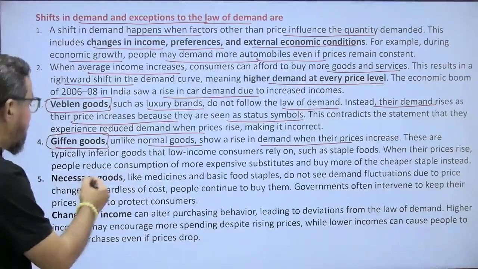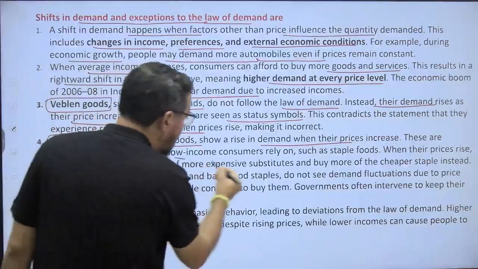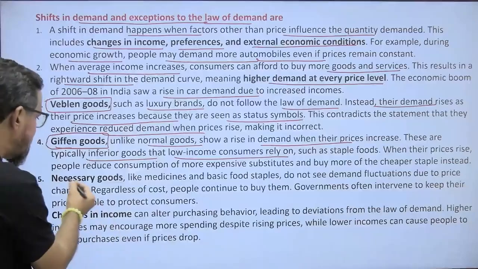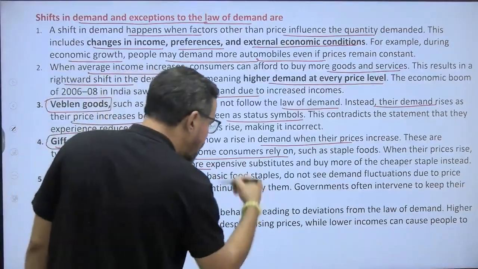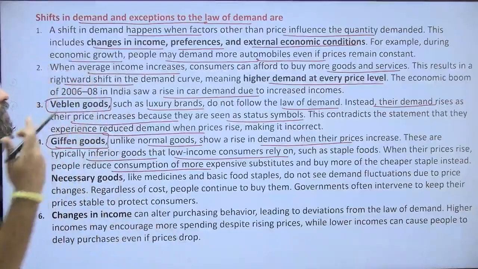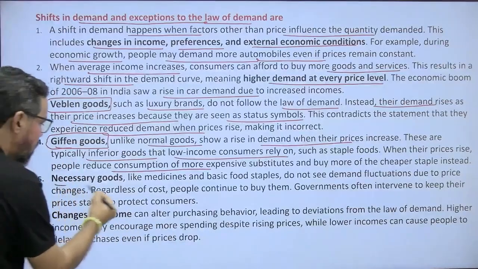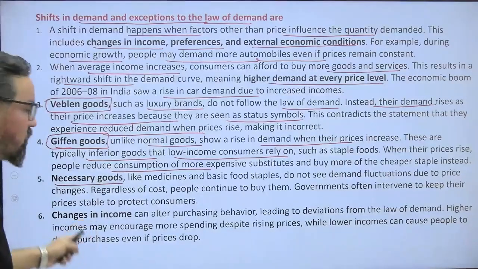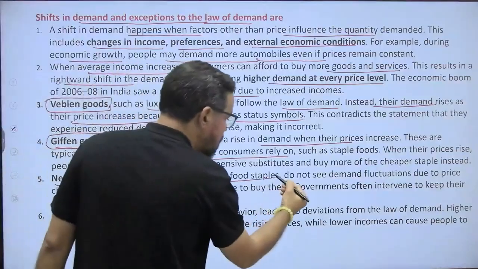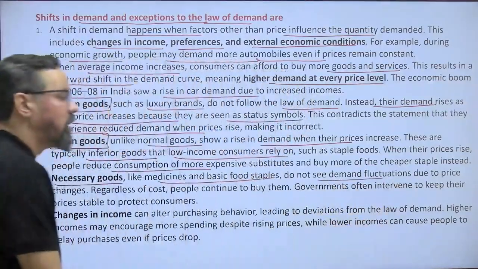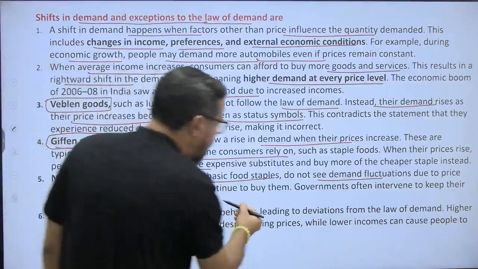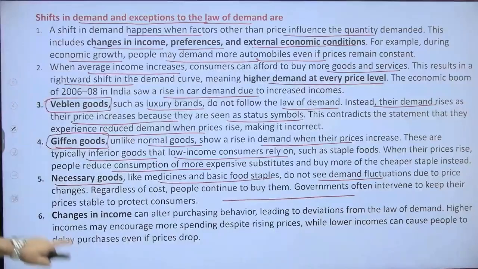Okay. These are typically inferior goods that low income consumers rely on, such as staple foods. When their prices rise, people reduce consumption of the more expensive substitute and buy more of the cheaper staple instead, right? Necessary goods, again exceptions, similar, like your curd or milk or others, salt and others, like medicines and basic food staples, do not see demand fluctuation due to price changes. Regardless of cost, people continue to buy them. Government often intervenes to keep their prices stable, to protect the consumer also.